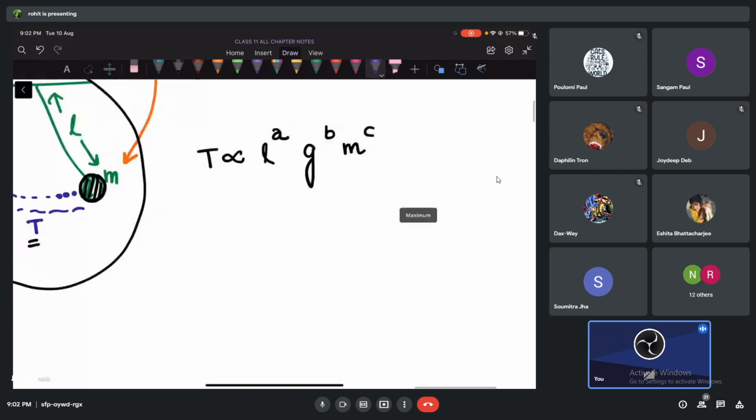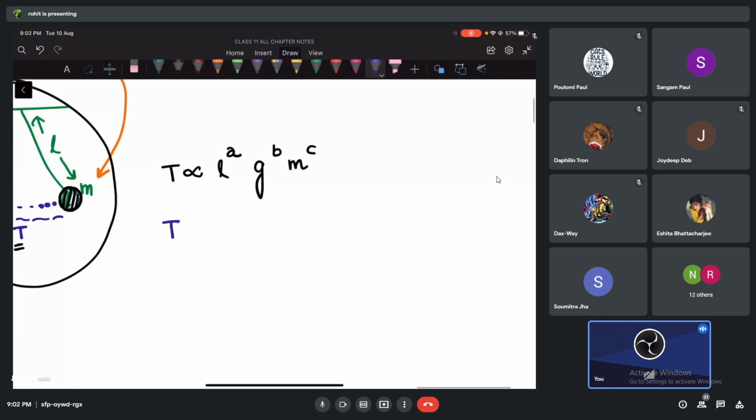See guys, now, do you know how to remove the proportionality sign? We can remove it by adding a constant. We have to multiply by a constant, on any one side; left hand side or right hand side, it doesn't matter. Then what should I write now? L to the power a, g to the power b, and m to the power c. I think this part is clear, no? Yes, sir.